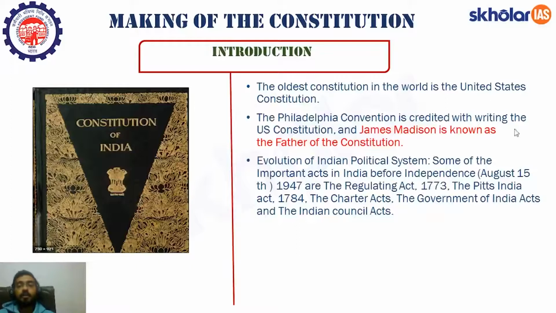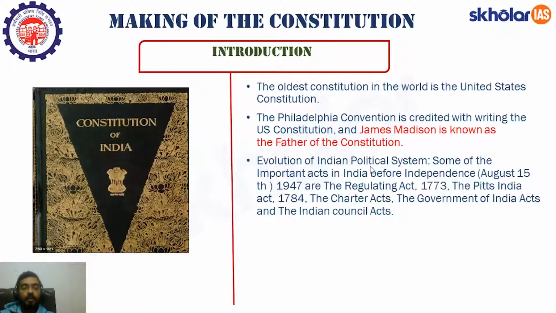Now, the oldest constitution in the world is that of the United States. There was a convention which took place at Philadelphia, known as the Philadelphia Convention. It is credited with the writing of the U.S. Constitution. And James Madison is known as the father of the Constitution. So, what exactly is a constitution? A constitution comprises the basic laws and rules of a country. Sometimes they are codified and sometimes they are not.